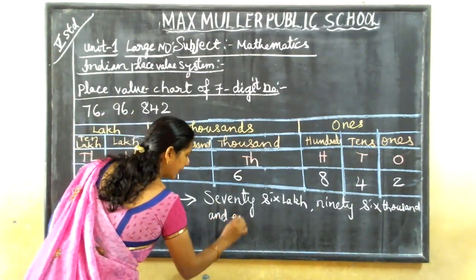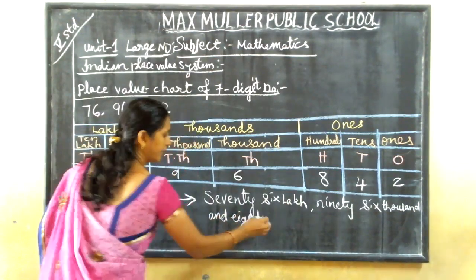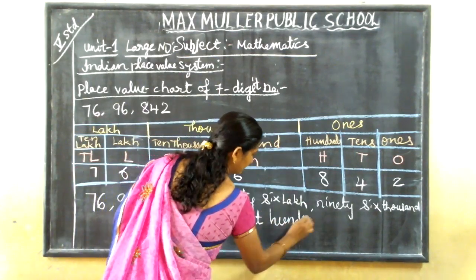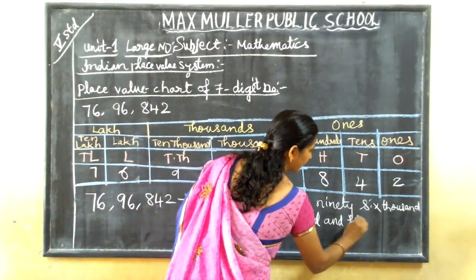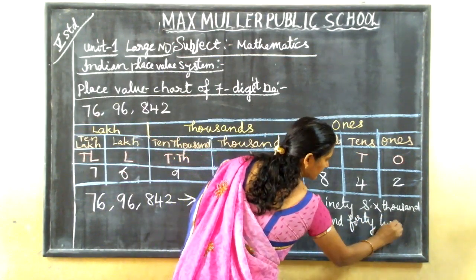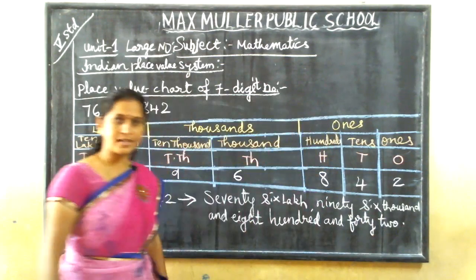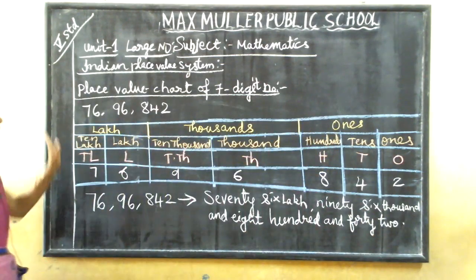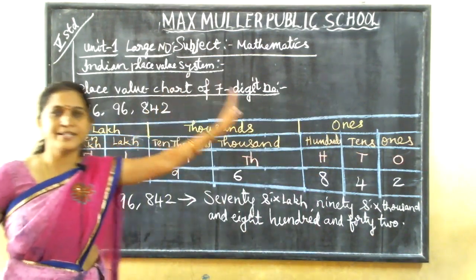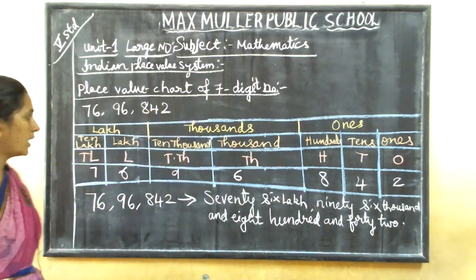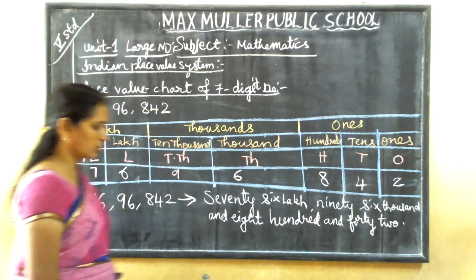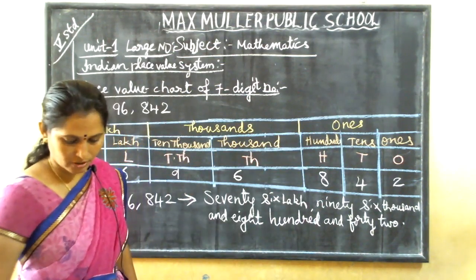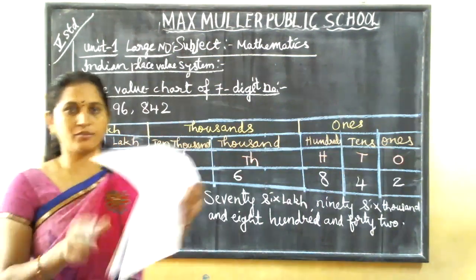and 842. So listen properly, children. This is the place value chart of 7-digit number. Place value chart of 7-digit number. Okay. So the same method you have to follow.